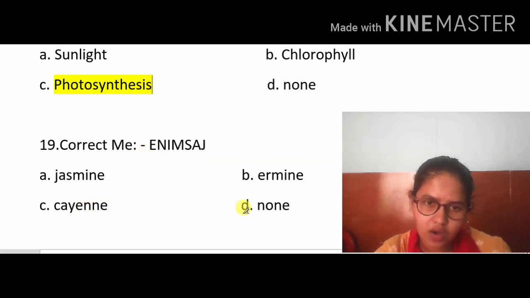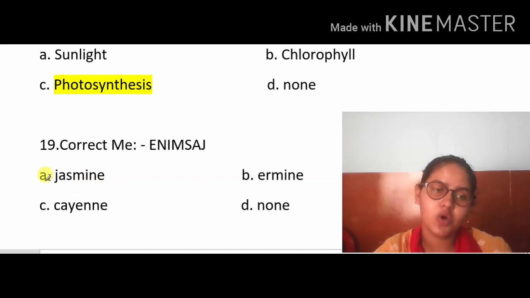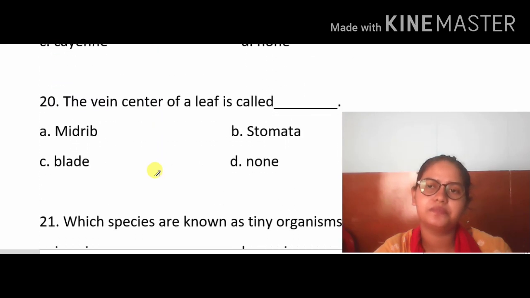So we can see in which word these spellings are done. You can see on the first one, JASMINE. So this one is correct, so we are going to tick on this. Jasmine is the correct answer.